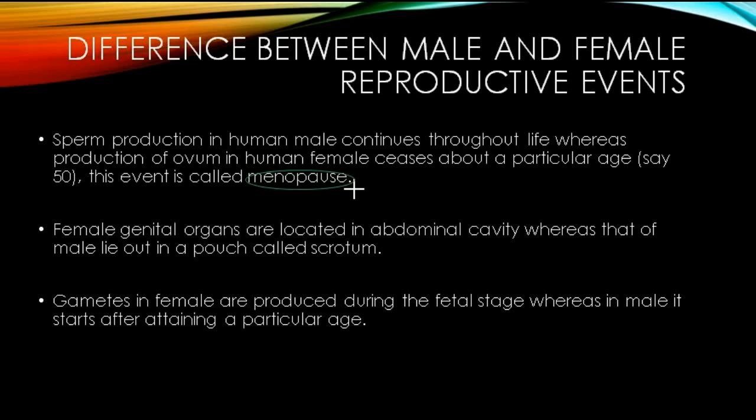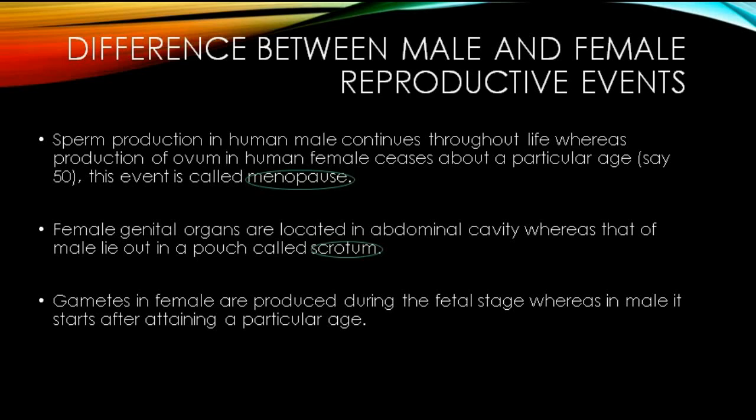Female genital organs are located in the abdominal cavity, whereas those of the male lie outside the body in a pouch called the scrotum, which is basically a thermoregulator and protects sperm from body heat. Here's the pouch called scrotum. The female gametes are produced at the fetal age, whereas in the male it starts only after puberty.